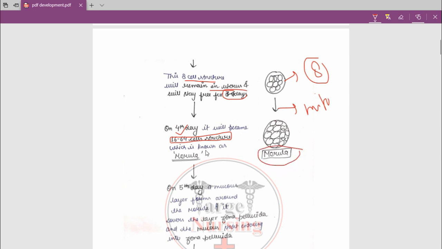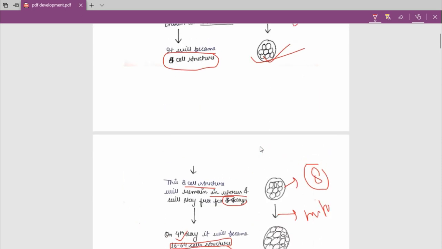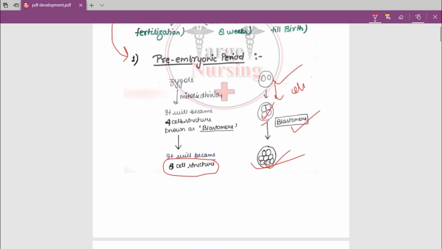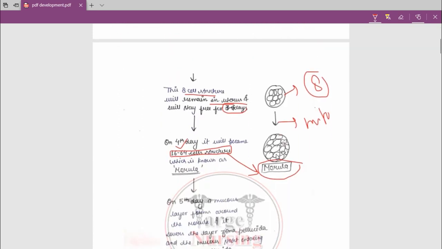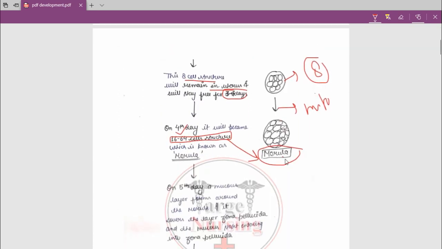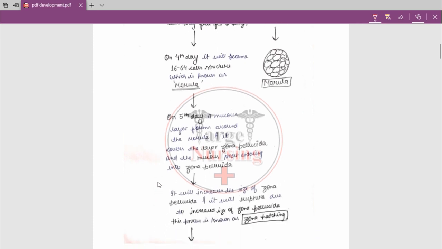That 16 to 64 cell structure is known as morula. Okay, and the 4 cell structure and the 8 cell structure are known as blastomere. And the 16 to 64 cell structure is known as morula. Okay, then after the 4th day it will become morula, a 16 to 64 cell structure.